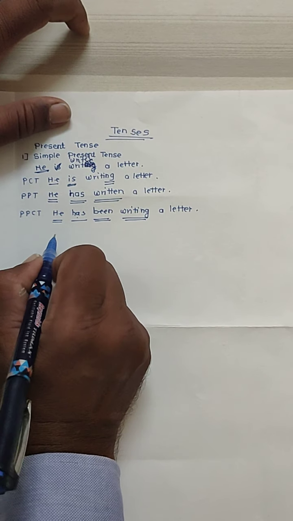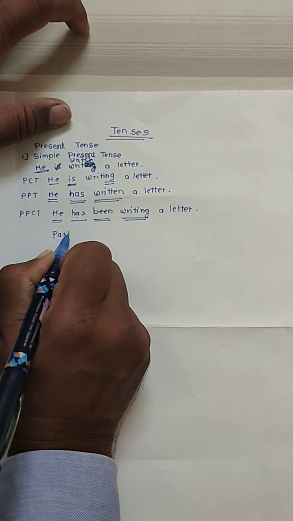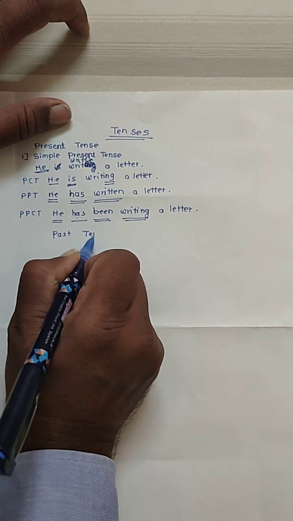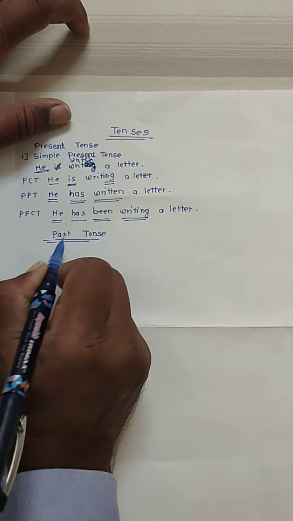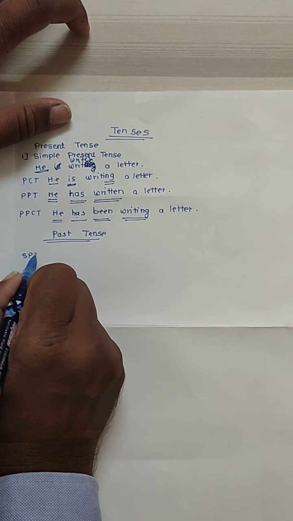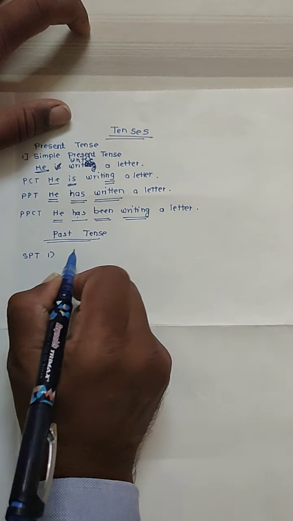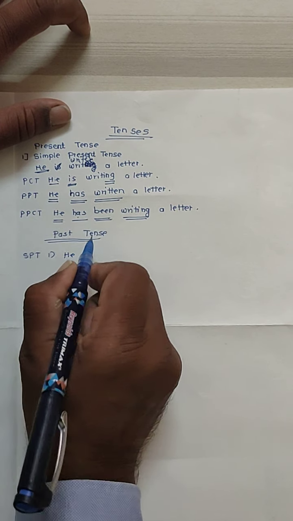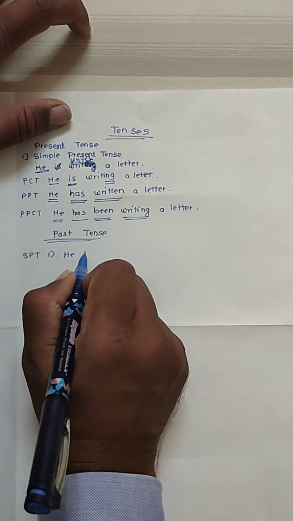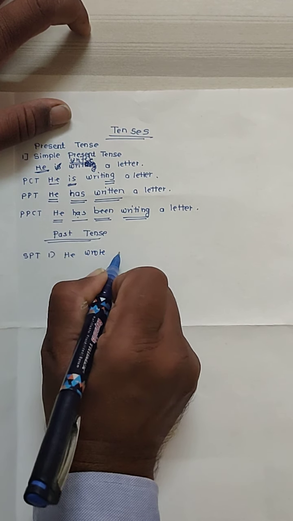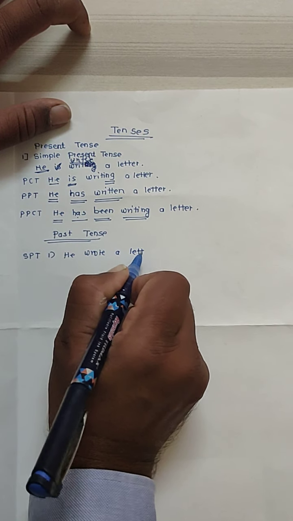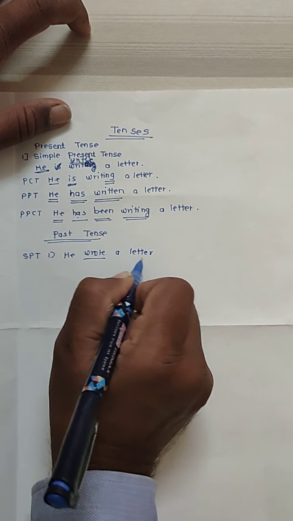So next is past tense. First, simple past tense. So the same: he write becomes wrote, here V2. He wrote a letter. Subject plus V2 plus object.